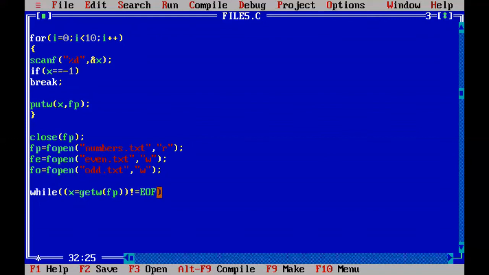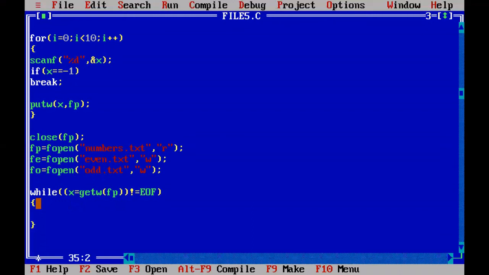Close the while loop. The condition becomes false when all the integers have been retrieved and you reach the end of file, so x will be end of file. End of file not equal to end of file is false. That means we retrieve all the integers from the fp numbers.txt until end of file is reached. For the first iteration, the condition is true and we retrieved one integer.